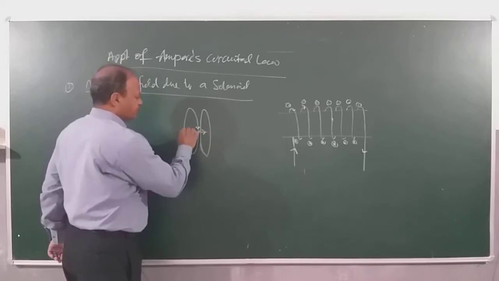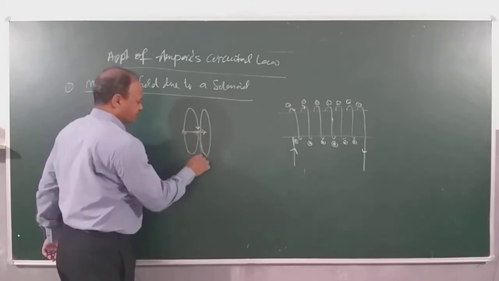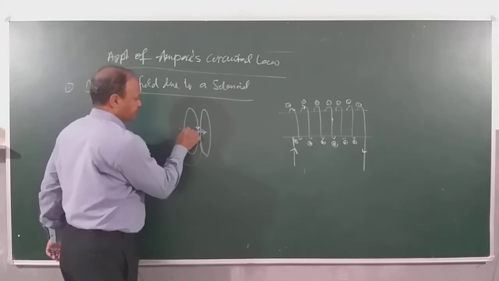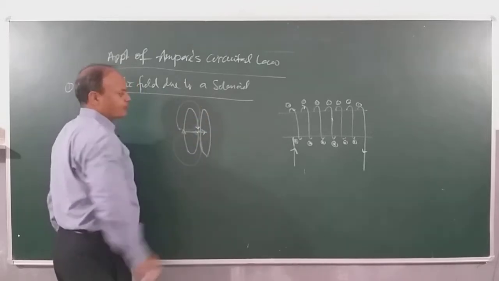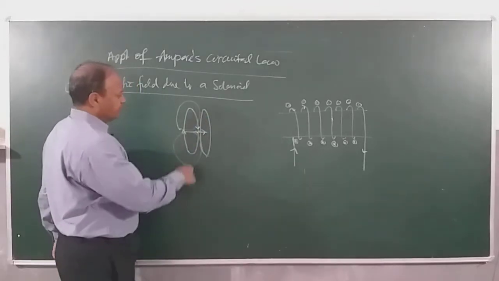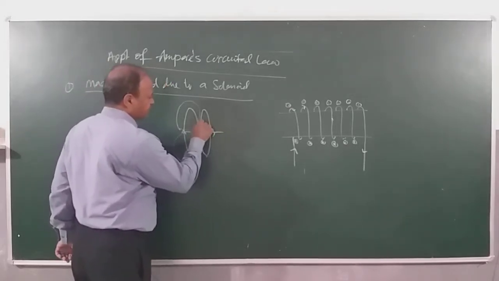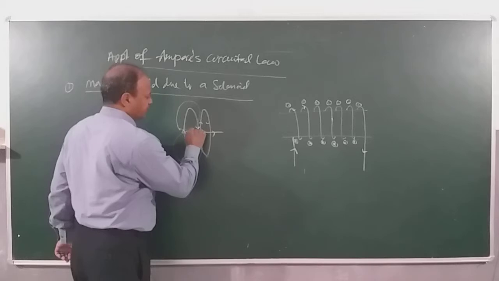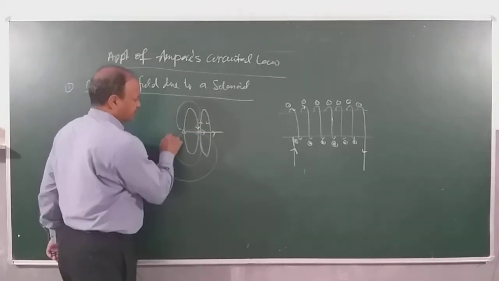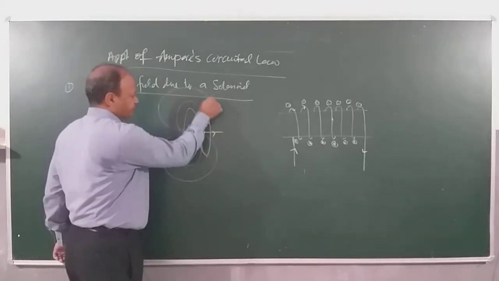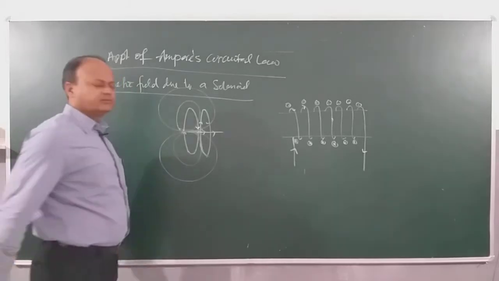Due to this, they will be fringing like this. Similarly, field due to the second loop again will be along the axis. This is the direction of the current, and you can imagine it is separating like this on the sides.